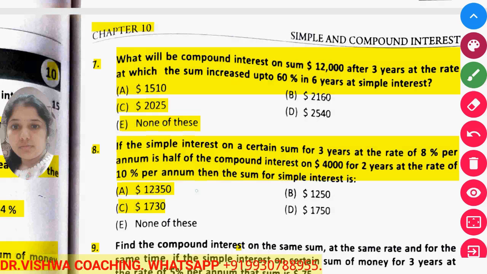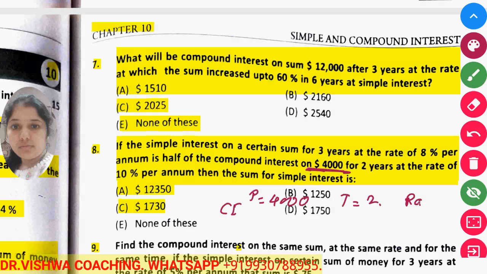Now the formula is, for compound interest we know the principal. Okay, so compound interest principal is $4,000, time period is 2 years, rate of interest is 10%. Okay, so you can find the compound interest.